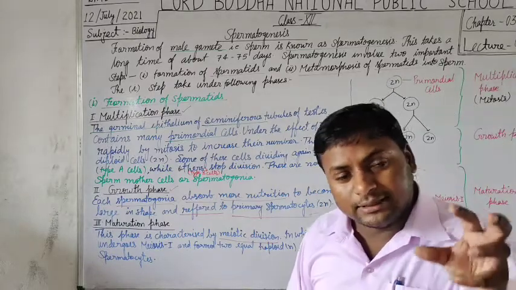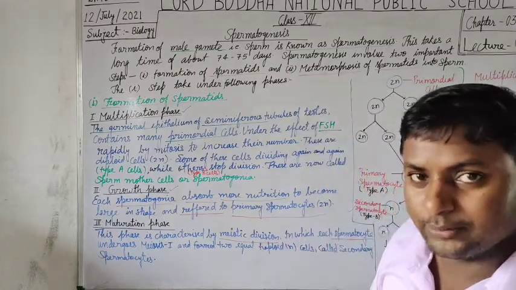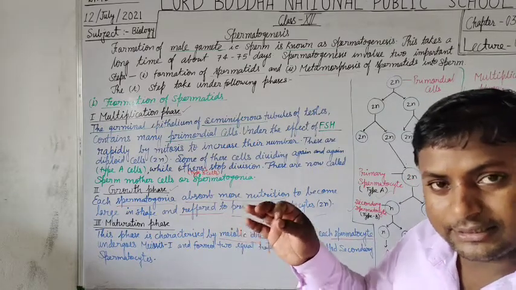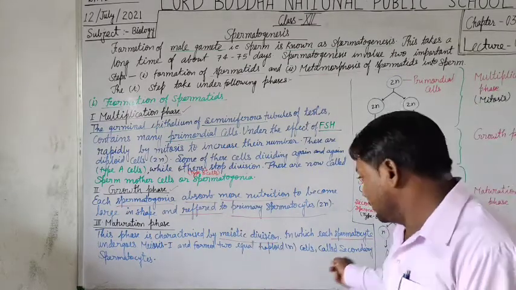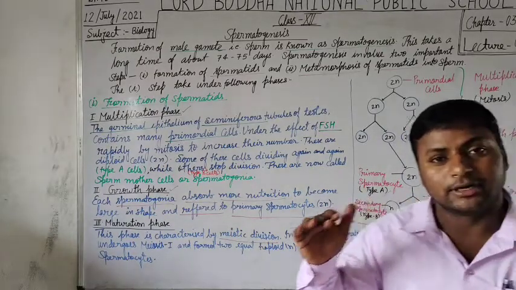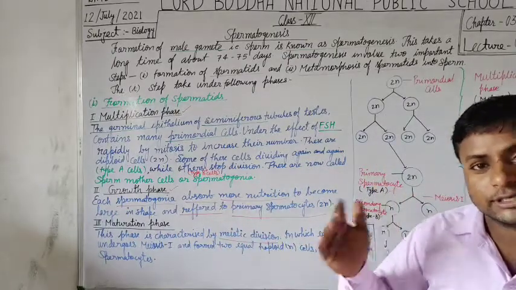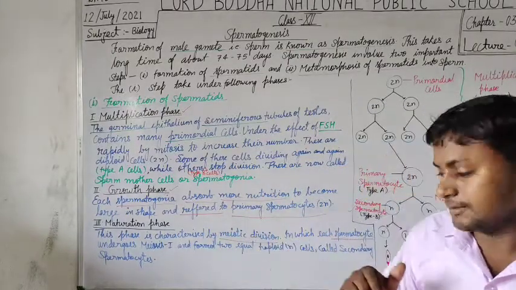That's why each and every individual of the same parents is not similar. This is a very important reason, because of meiosis second and the process of crossing over and linkage, as all of you studied in the previous class.